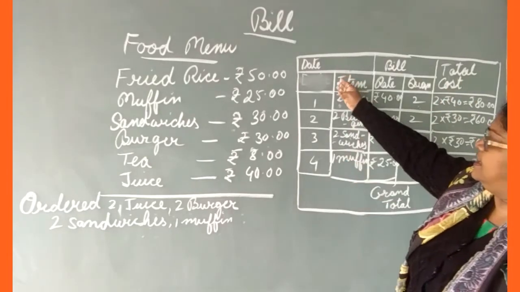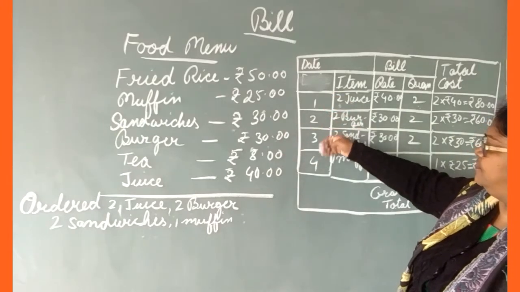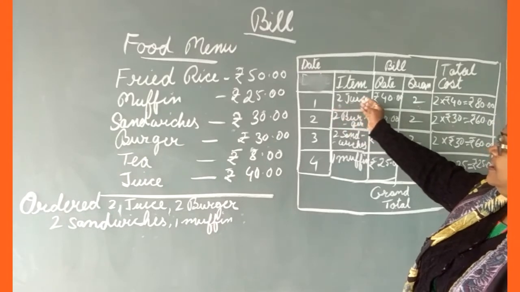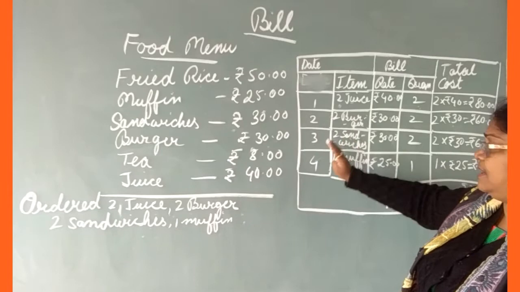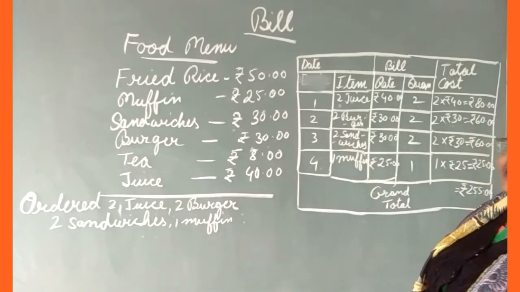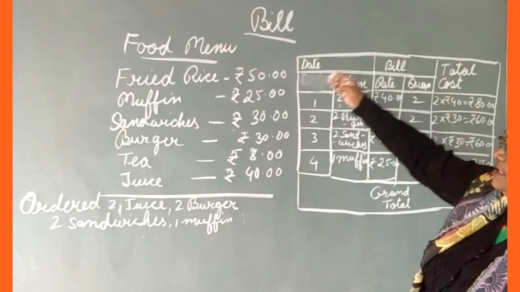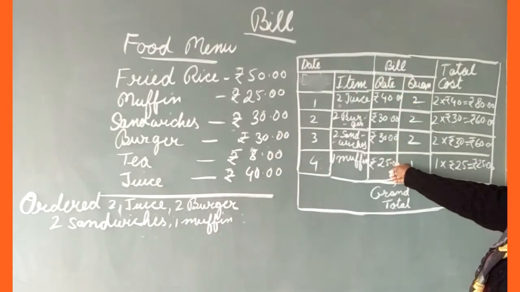Okay, here you will write the items. How many items are there? 1, 2, 3, 4. You have to write the name of each item: number 1 item name, number 2 item name, number 3 item name, and number 4 item name. After that, what you have to write? Item rate. You will write the rate of the item.